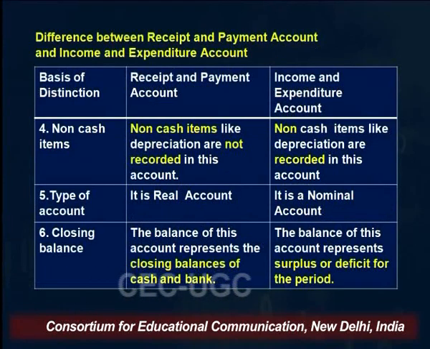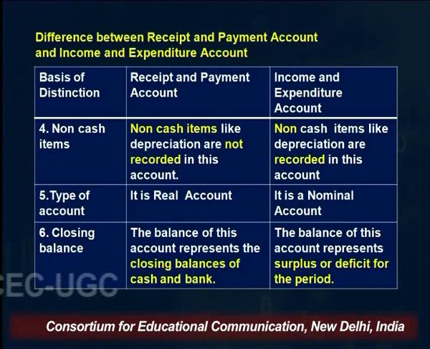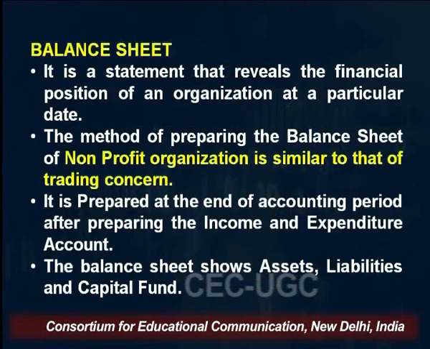Non-cash items like depreciation and bad debts are not recorded in the receipt and payment account, whereas in the income and expenditure account, non-cash items like depreciation and bad debts are recorded. The receipt and payment account is real in nature, whereas the income and expenditure account is nominal in nature. The receipt and payment account is prepared in the same manner as we prepare a cash book, whereas the income and expenditure account is prepared in the same manner as the profit and loss account. The closing balance of the receipt and payment account is treated as the closing balance of cash and bank, whereas the closing balance of the income and expenditure account is denoted with the term either surplus or deficit for the period.